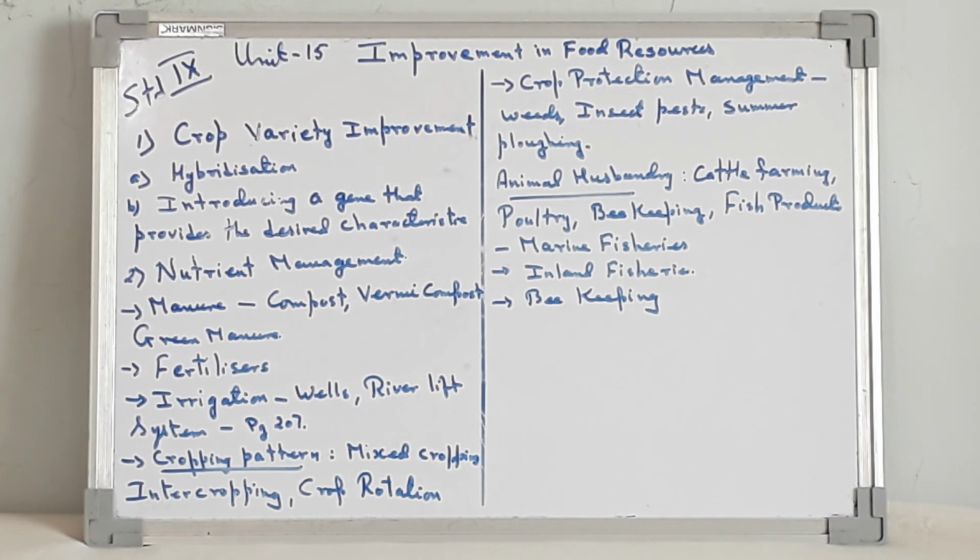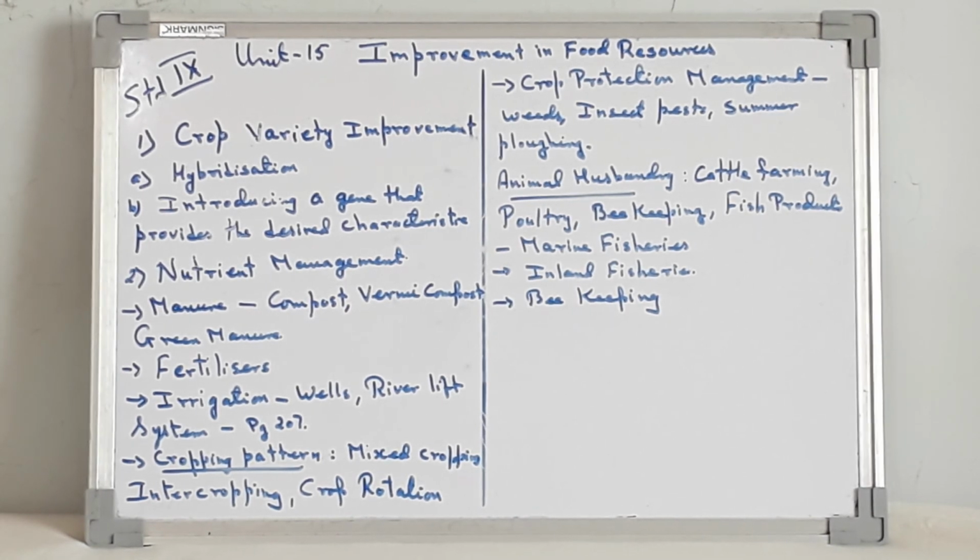Prevention measures against pests include the use of disease-resistant varieties and growing 2 or more crops simultaneously on the same field. Summer plowing: fields are plowed deep in summer to destroy both pests as well as weeds.